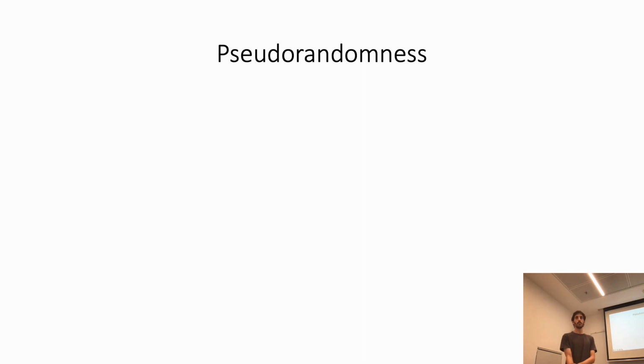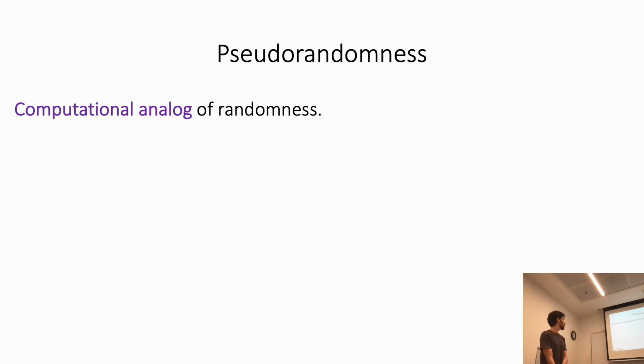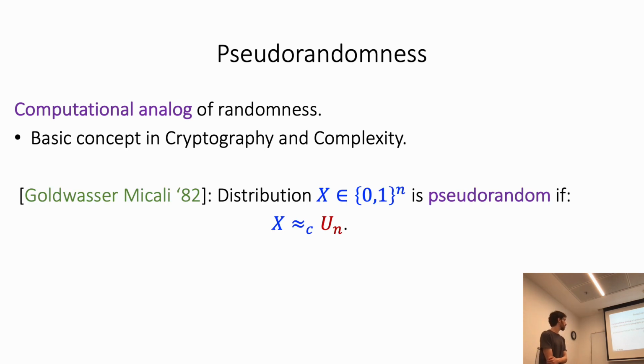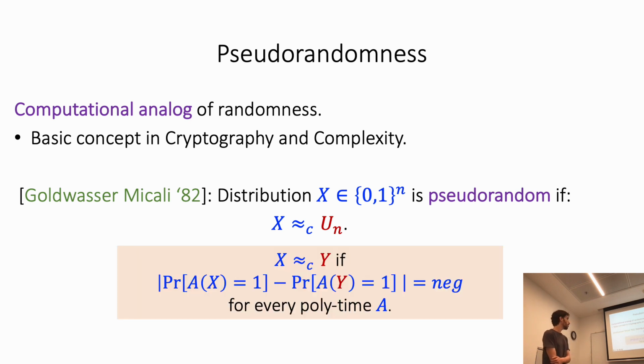Let me start with talking about pseudorandomness, which is a computational analog of randomness, and a basic concept both in cryptography and complexity. In the context of cryptography, we define pseudorandomness as follows. We say that a distribution x over n bits is pseudorandom if we cannot distinguish between x and the uniform distribution over n bits, or if x is computationally close to the uniform distribution. We define computational closeness as follows.